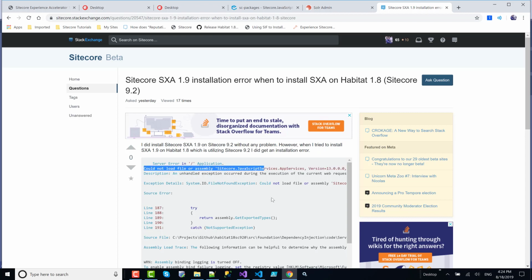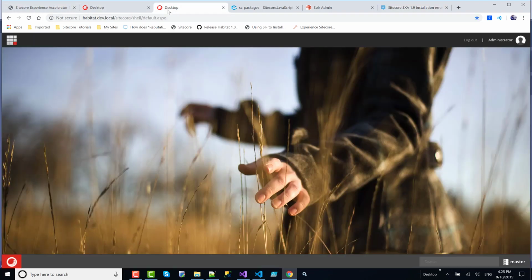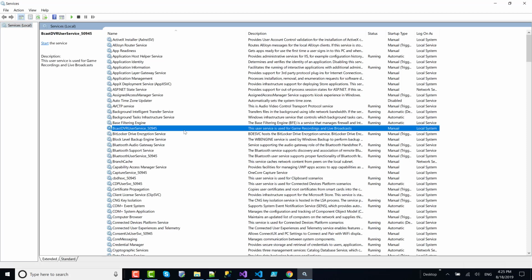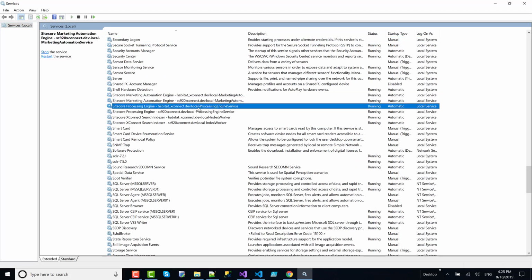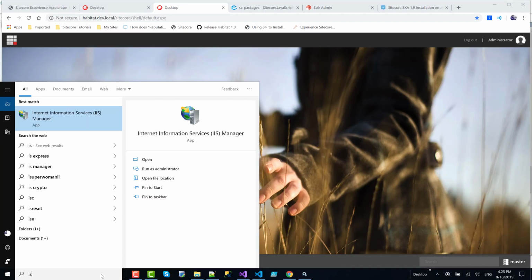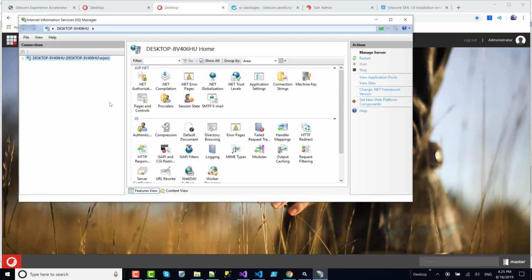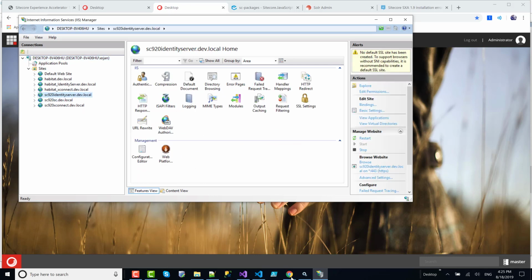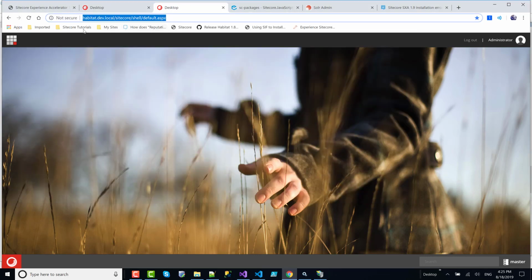So how I solved it: first I refreshed the page, but now the error happened on the page, so I could not access the login page. Then I verified the services. The services were running without a problem. I checked the websites. The website was fine. So I reset the IIS and refreshed the page, but the issue was still there.